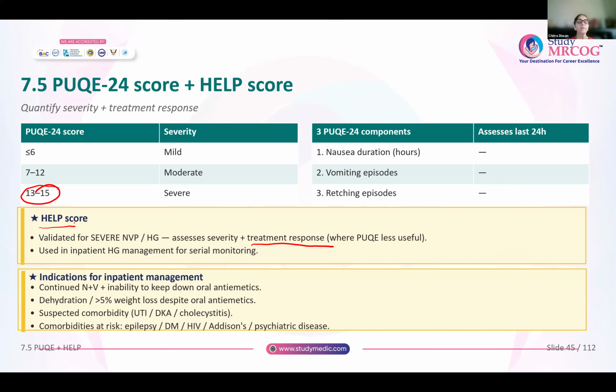She is looking dehydrated. Any woman who has any suspected comorbidity like UTI, diabetic ketoacidosis, or cholecystitis, or any woman who has comorbidities like epilepsy, diabetes, HIV, Addison's, or any psychiatric disease. Any one of these indications, you will not treat on an outpatient basis, you will treat on an inpatient basis.